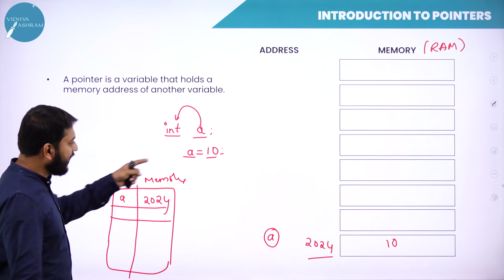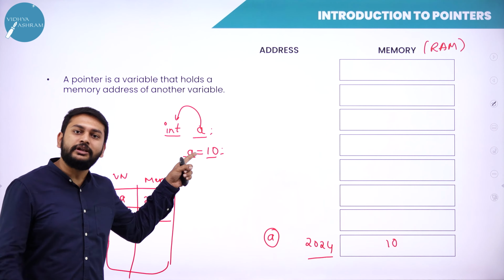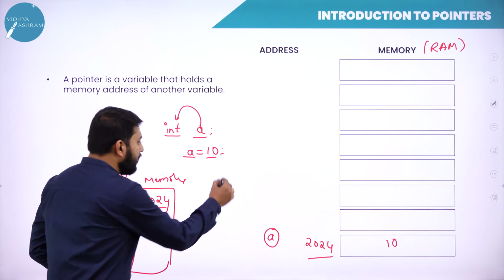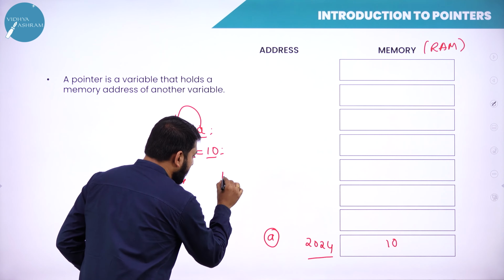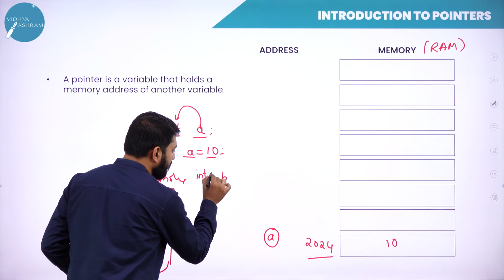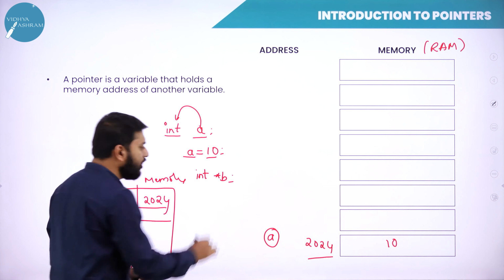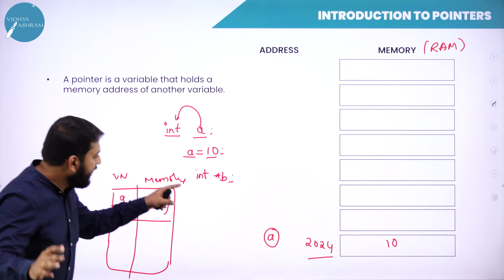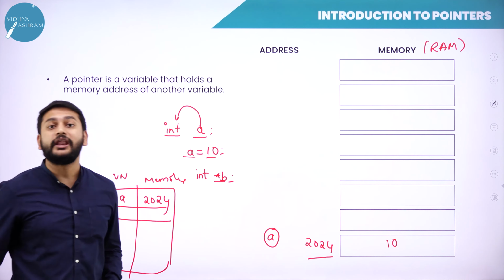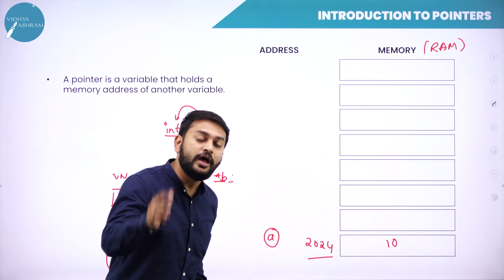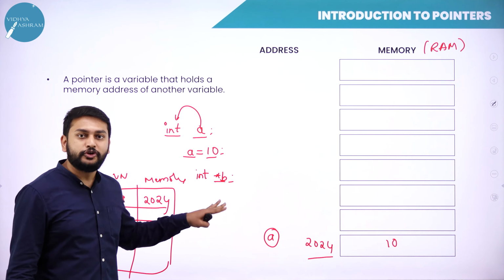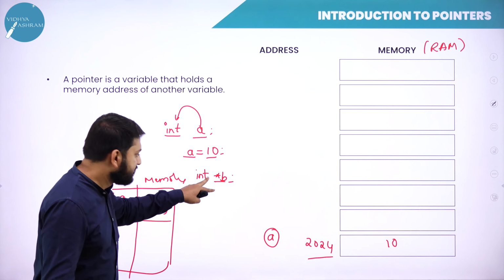Can I call this A a variable? Yes, you can call this A a variable. So let me just consider B. Int star B. Just remember int star B. I will consider this B as a pointer variable. What is a pointer variable? I will explain. As of now, just remember, I'm writing star B.